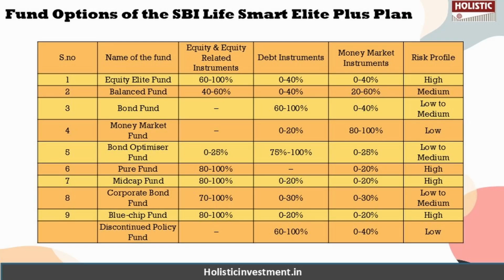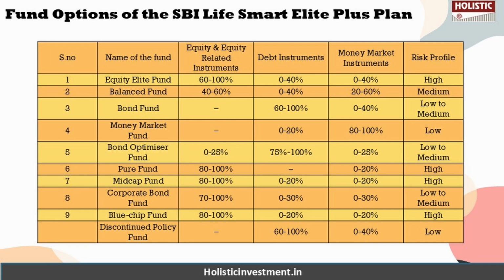Now let us take a look at the 9 varied fund options available under this plan, which are equity elite fund, balanced fund, bond fund, money market fund, bond optimizer fund, pure fund, mid cap fund, corporate bond fund, blue chip fund, and discontinued policy fund.